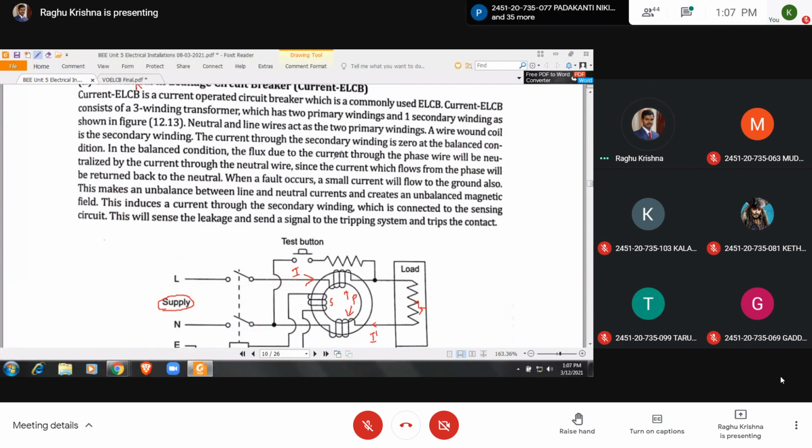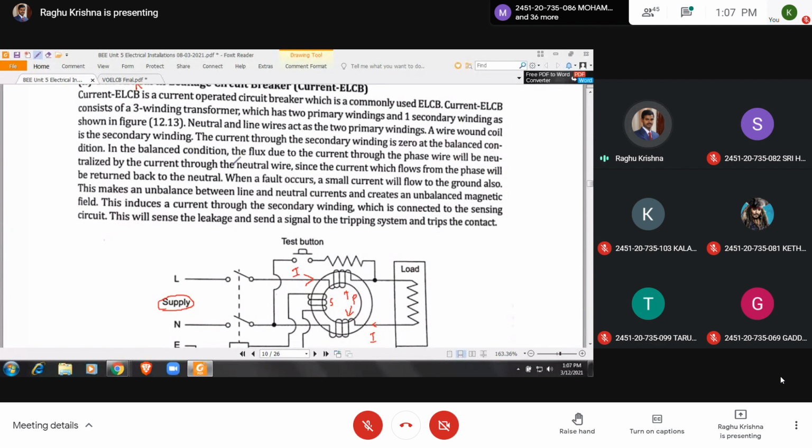Here in the balanced condition, that is under normal condition, without any fault, both the primary currents will be equal. So the current through the secondary winding is 0 at a balanced condition.